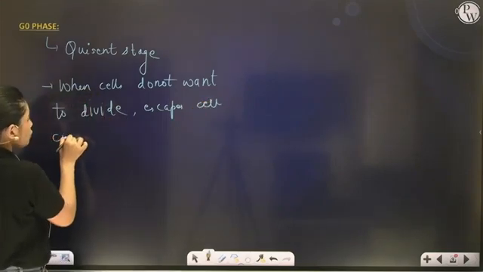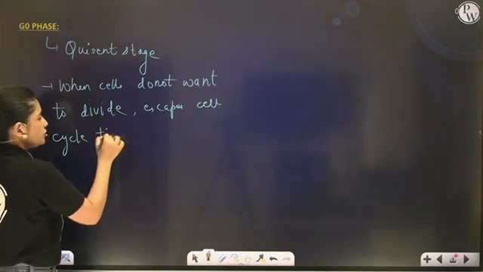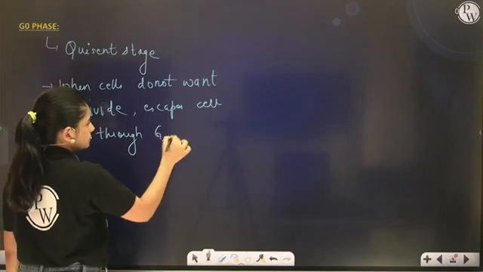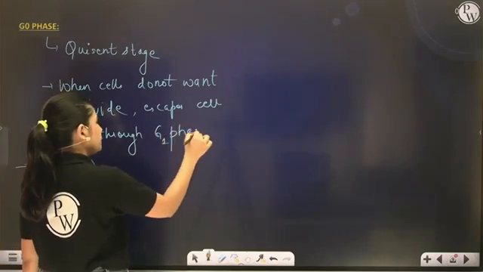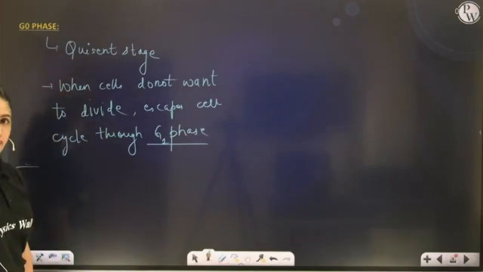Right? Through which phase? Through G1 stage.